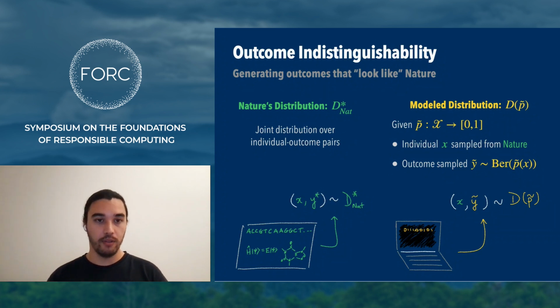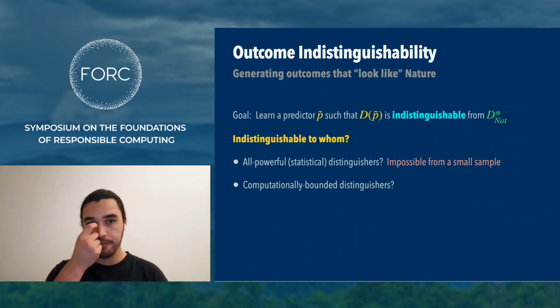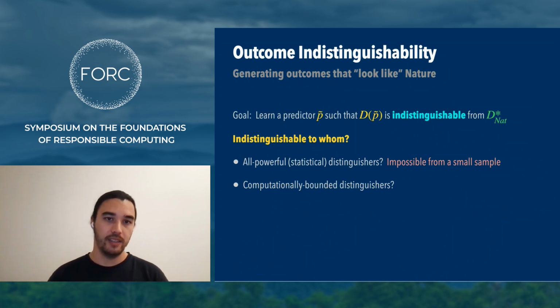In this distribution, we first sample an individual from nature, and then we resample their outcome according to the Bernoulli distribution with parameter p tilde of x, so according to their predicted probability. So with this notation in place, we can restate our goal: to learn a predictor p tilde whose model distribution, D p tilde, is indistinguishable from nature's distribution.